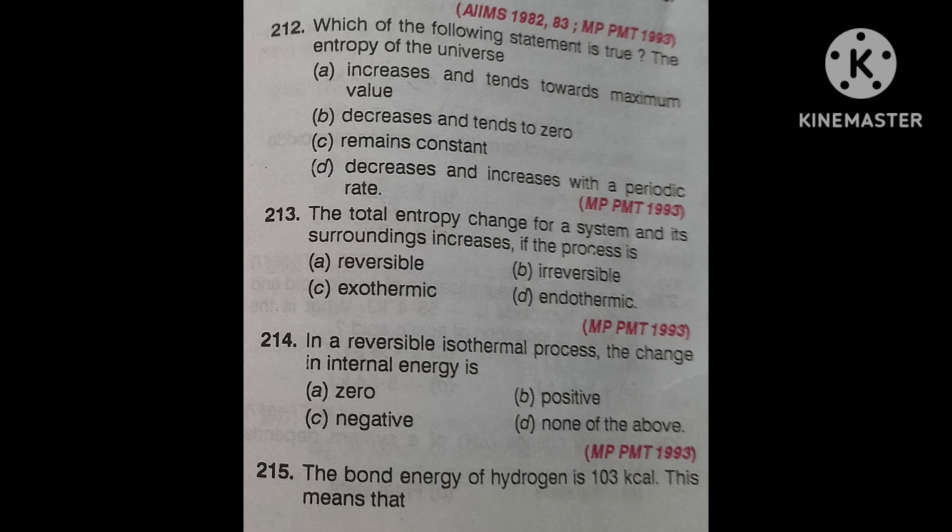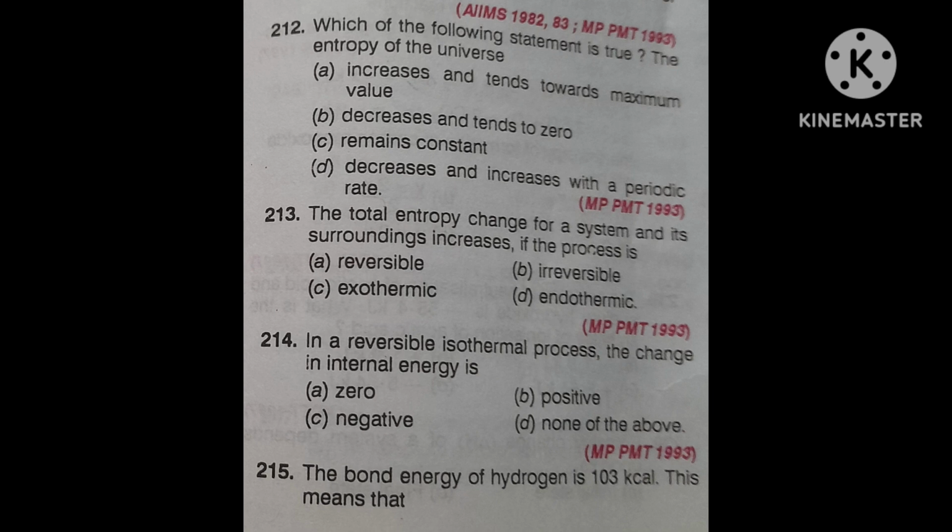Gibbs free energy G. Actually, delta G, that G is called free energy. Remember, Gibbs free energy G, enthalpy H, and entropy S are related to one another by, first option, G is equal to H plus Ts. Second, G is equal to H minus Ts. Third, G minus Ts is equal to H. Fourth, S is equal to H minus G.